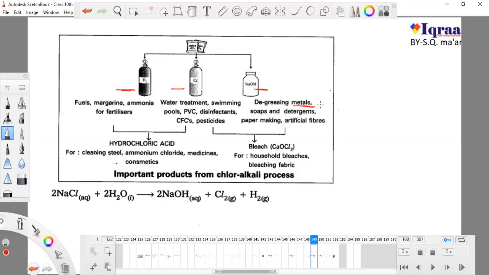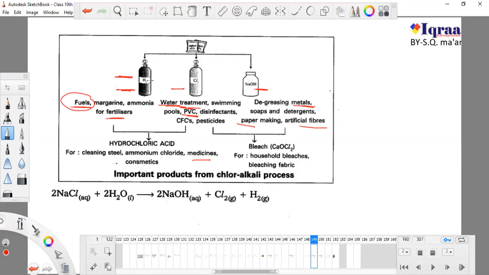If we are not able to get soaps and shampoos, artificial fibers like nylon and rayon, paper, pipes, or clean water, which is treated with Cl2, or fertilizers, what would we do? These, separately or in combination, are very important.